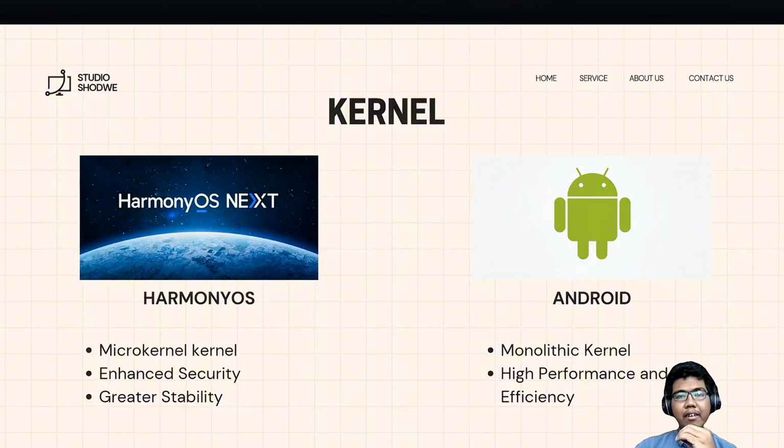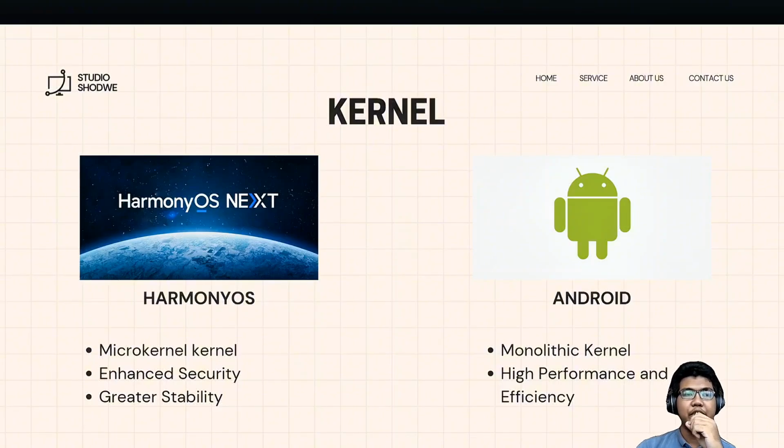The benefit of running as a monolithic kernel is high performance and efficiency. This is because all core services are tightly integrated and run in the same memory space. Interprocess communication overhead is minimal, leading to fast execution and high performance.